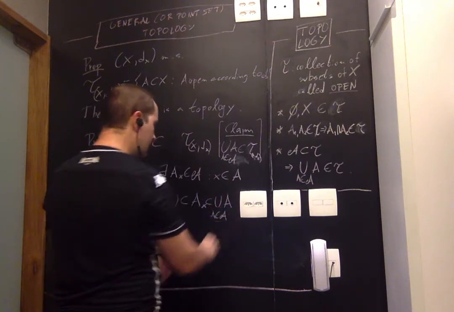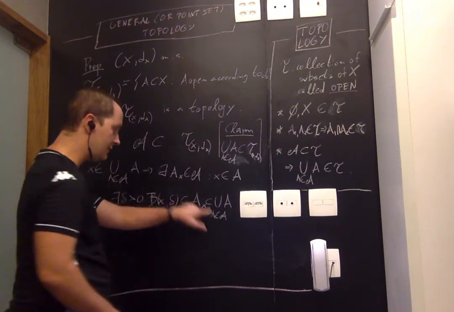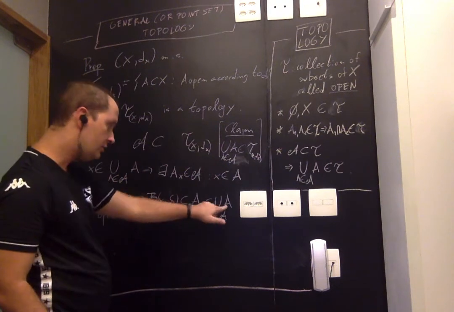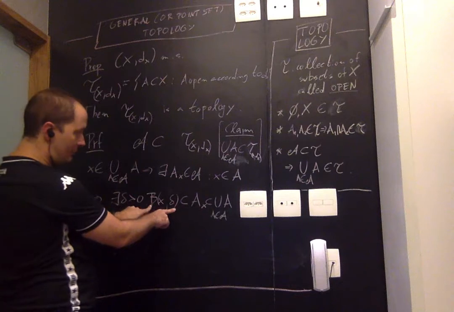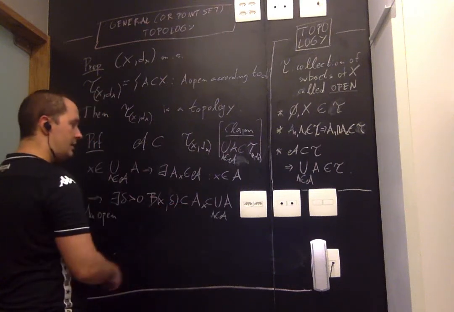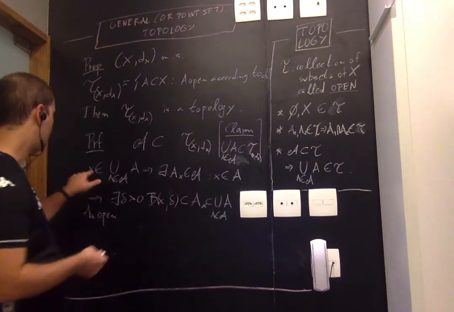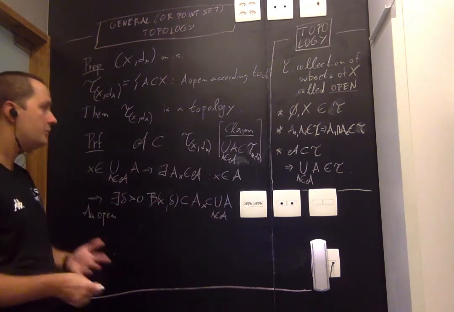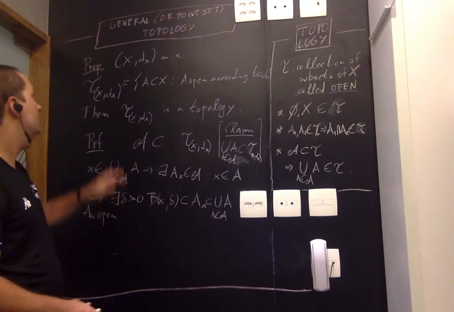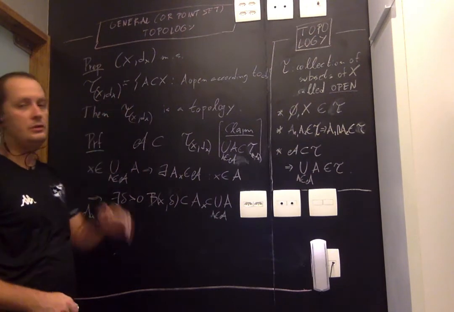So this is a union. A sub x is one of the sets in the union. So the union contains A sub x, which contains the bubble. Therefore, the bubble is entirely contained in the union, right? So given an x, we found a bubble that is contained in the union. So the union of open sets is open if we define open according to a metric.